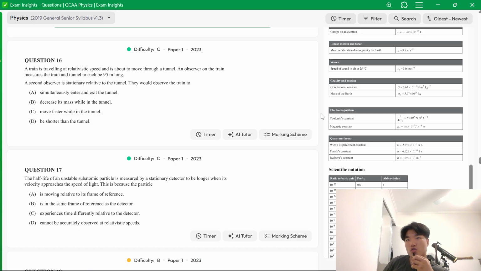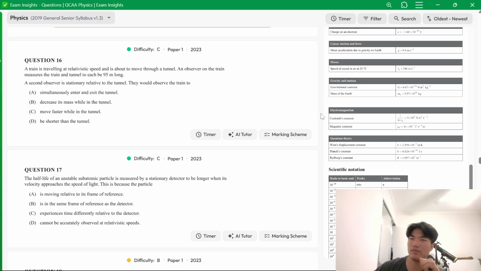A train is traveling at relativistic speed and is about to move through a tunnel. An observer on the train, so the observer is in an inertial frame of reference to the train, and they measure the train to be 95 meters, but also the tunnel to be 95 meters. The second observer is stationary relative to the tunnel. They would observe the train to simultaneously enter and exit the tunnel.